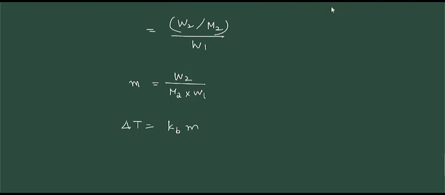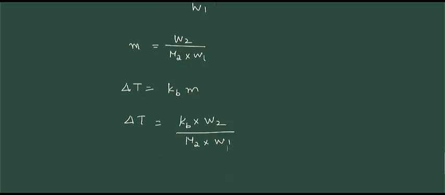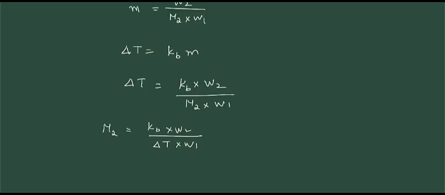So, we can write delta T is equal to Kb into W2 divided by M2 into W1. From this we can find the molar mass of the solute. M2 is equal to Kb into W2 divided by delta T into W1. Knowing the molar boiling point elevation constant Kb and measuring the elevation in boiling point delta T, the molar mass of the solute can be calculated.